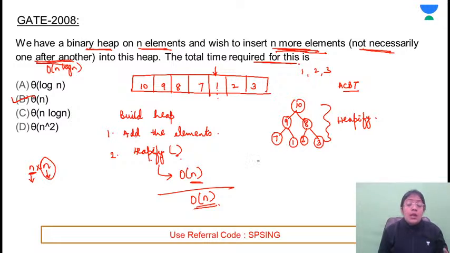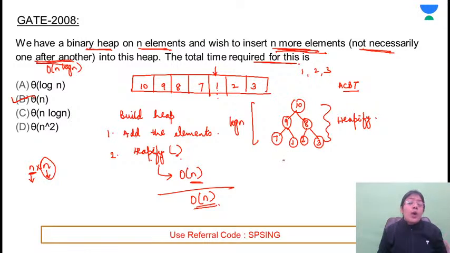इसको एक साइड पे रखते हैं. अगर आपके पास ऑलरेडी n एलिमेंट्स के साथ एक बिल्ड हीप ट्री है तो उसमें लेवल्स कितने होंगे? log n levels would be there. तो if you are following one after another approach, when I'll be adding one element, maximum number of swaps कितने होंगे? to add one element.